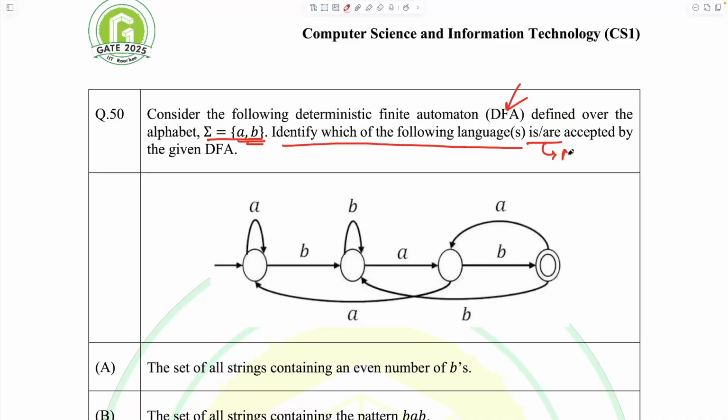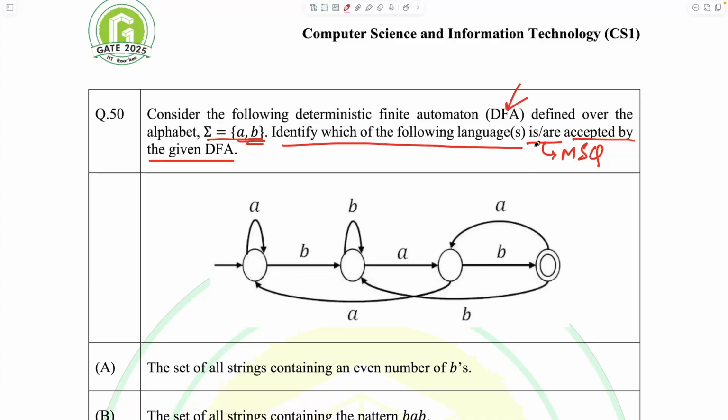So this is an MSQ type question, multiple select question, multiple choices can be correct, and there is no negative marking, so we have to attempt it no matter what, right? Accepted by the given DFA. Which of these languages are accepted by this particular DFA? First of all, let me make this very clear. A particular machine accepts only one single language.